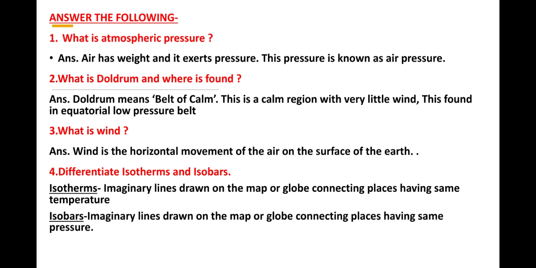Differentiate between isotherms and isobars. Isotherms are imaginary lines drawn on the map or globe connecting places having the same temperature. Isobars are imaginary lines drawn on the map or globe connecting places having the same pressure. So this small assignment you can do.